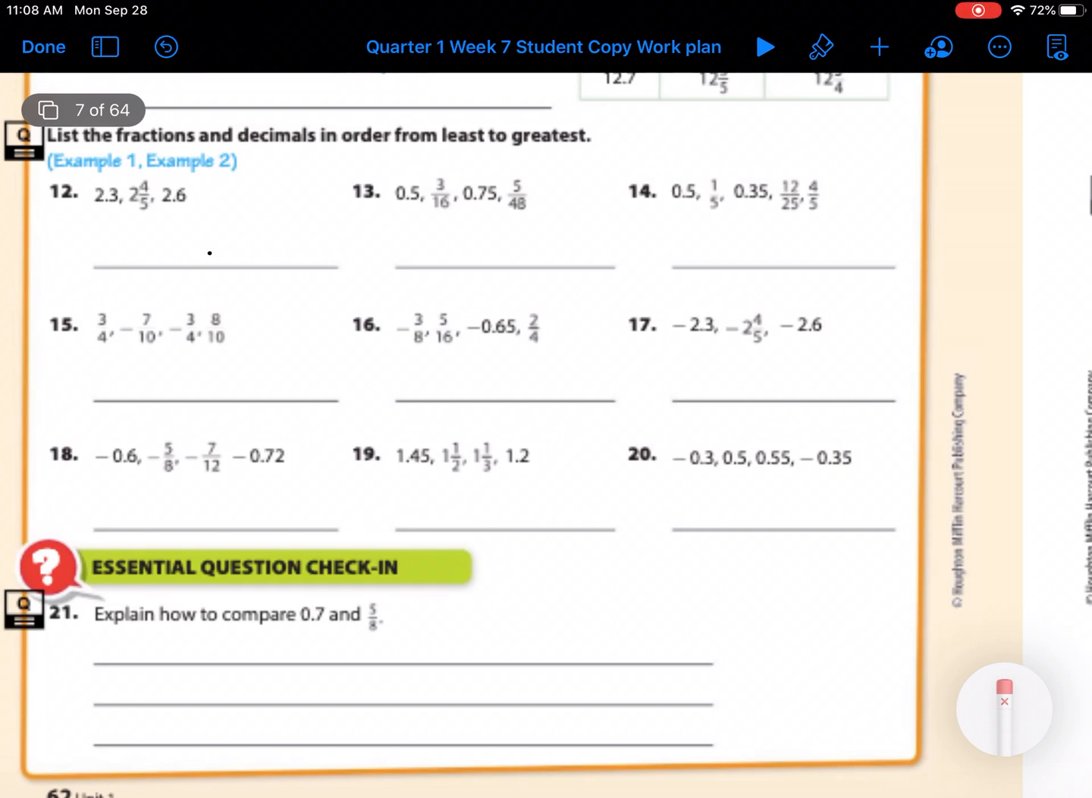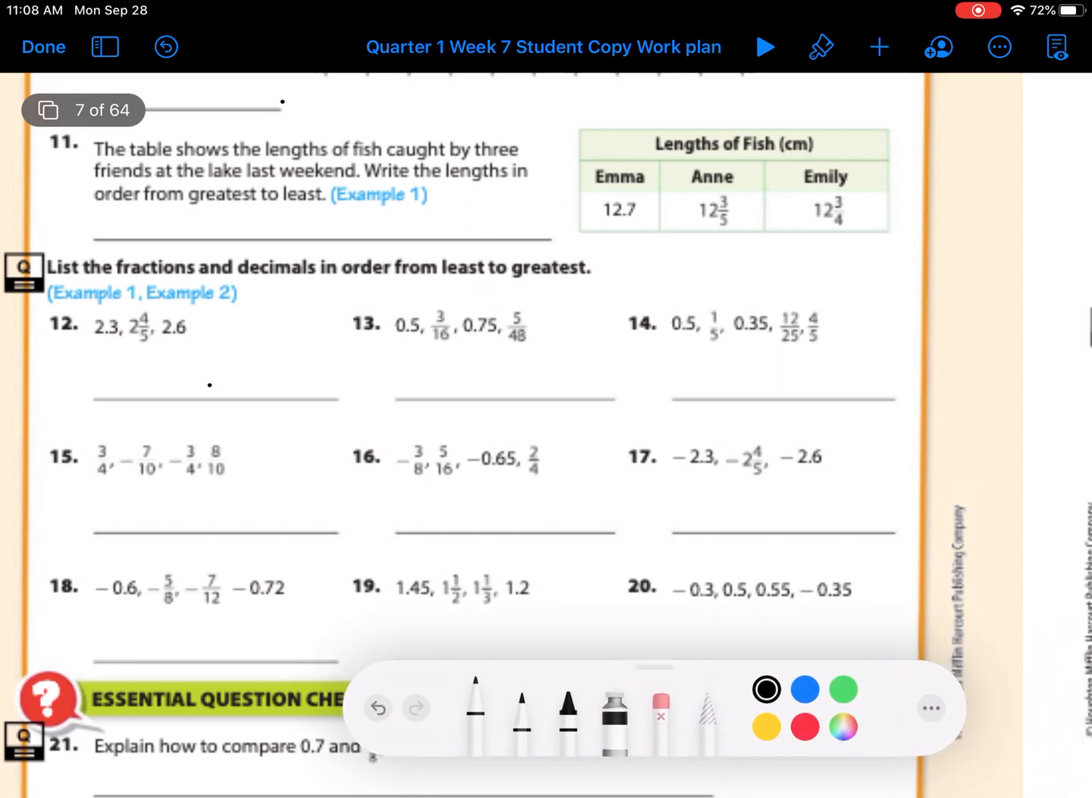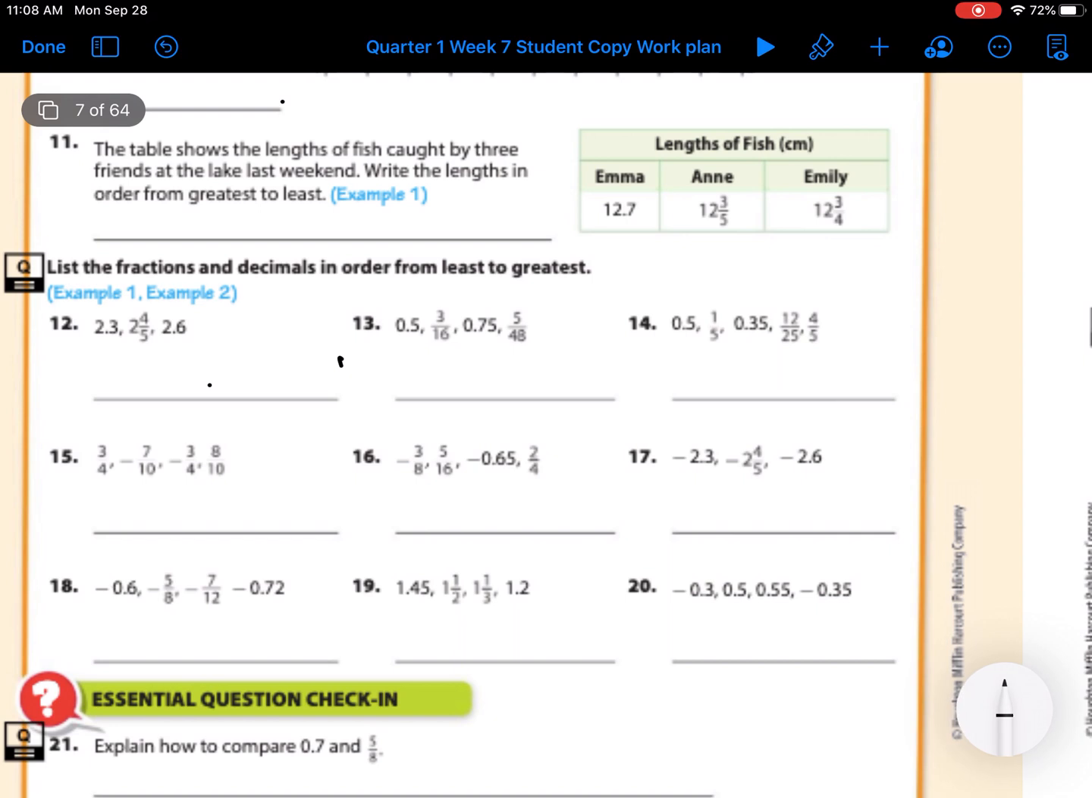Alright, so for Tuesday's homework, we're doing 13 through 21. And so I'm going to start a drawing on here. List the fractions and decimals in order from least to greatest. So smallest to largest. So for this one, we have 0.5, 3/16, 0.75, and 5/48. So what you need to do is you need to either list everything as a decimal or everything as a fraction. So for this, I think it would be easier to list everything as a fraction.